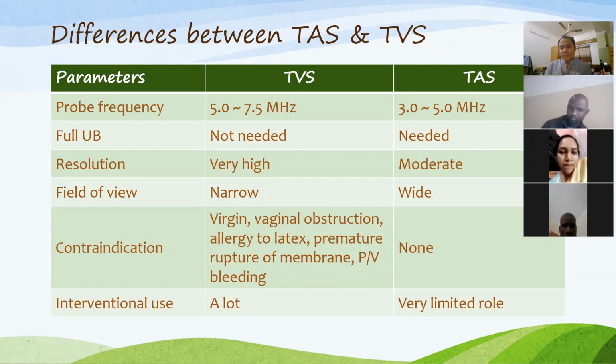Allergy to latex, because the transvaginal probe is covered with a latex material, so it is not possible to do TVS in patients who have latex allergy. Premature rupture of the membrane is another important contraindication, because there is a chance of infection, so at this time you should not perform TVS.